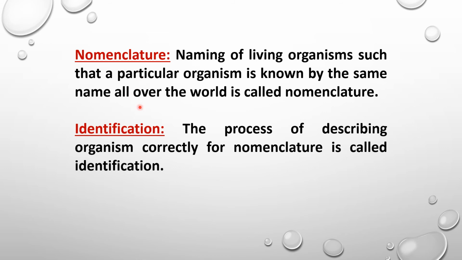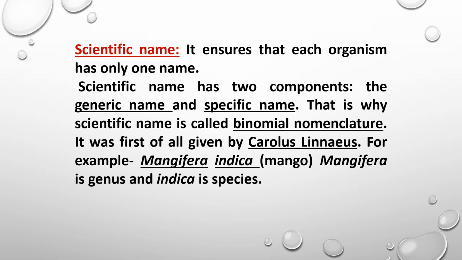And for that, we have to identify them. And how is that identification carried out? Identification is basically the process of describing an organism correctly for nomenclature. That means living organisms have certain criteria by which we can identify them, and we can provide them certain categories, and after that we can provide them a specific name. So that is the system of identification.